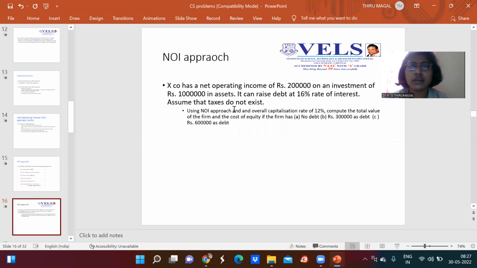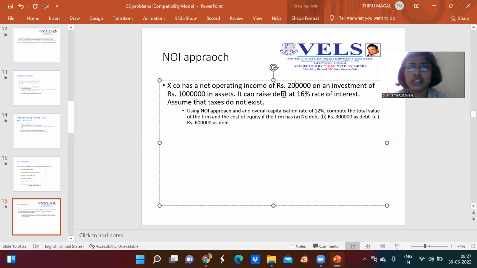Now this is the problem given here. For example, X company has a net operating income of 2 lakhs on an investment of rupees 10 lakhs in assets. It can raise debt at a 16% rate of interest. Assume that taxes do not exist.